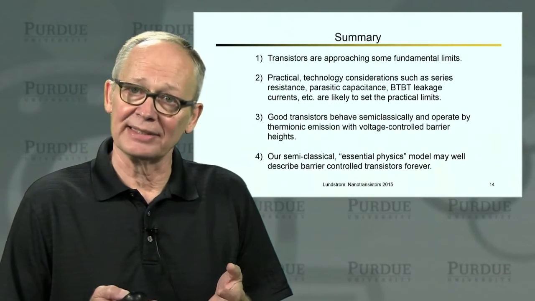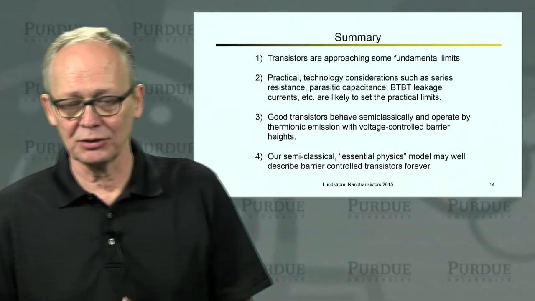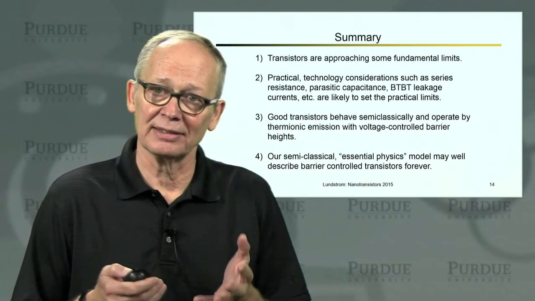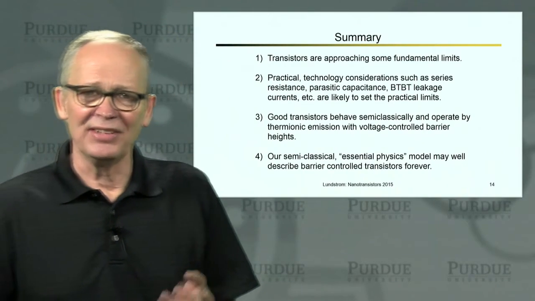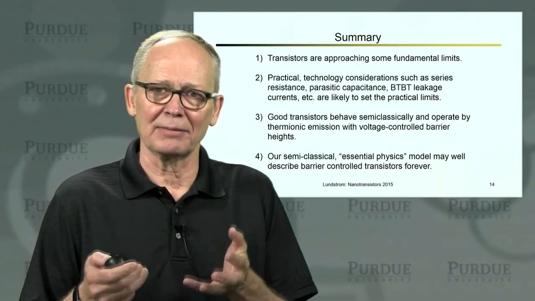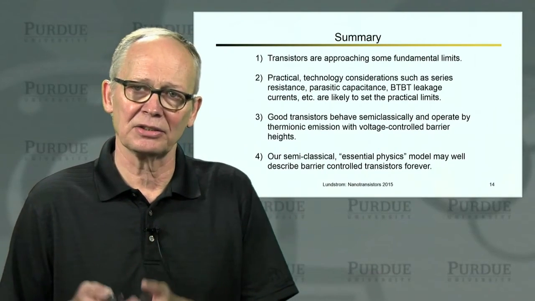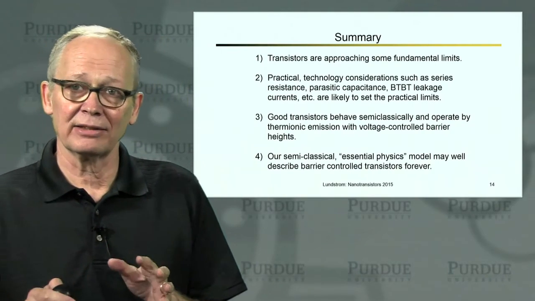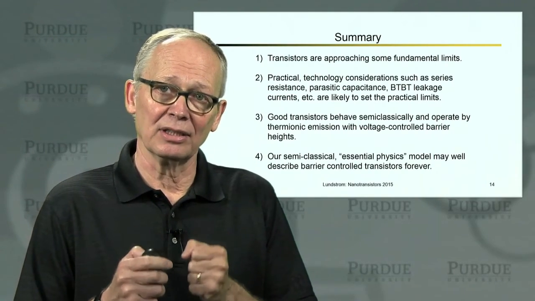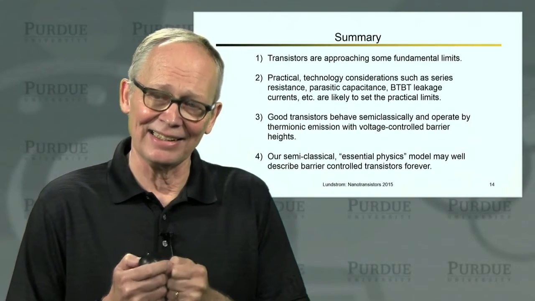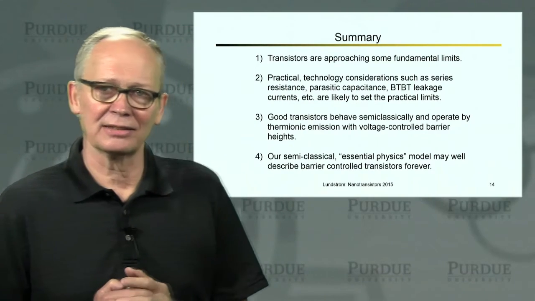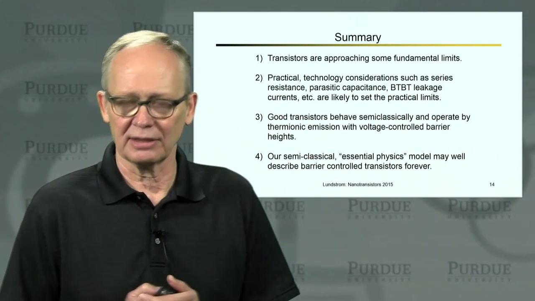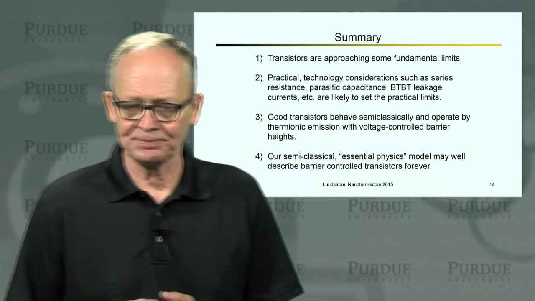Things like series resistance, which doesn't scale down as we would like it to, parasitic capacitance, which just gets bigger and bigger in comparison to the intrinsic gate capacitance, various leakage mechanisms, things like band-to-band tunneling that give us leakage currents through the drain. These practical technology considerations, the necessity of maintaining good electrostatic control of the channel by the gate, are probably what's going to set the ultimate limit, not the fundamental considerations that we've discussed in this lecture.